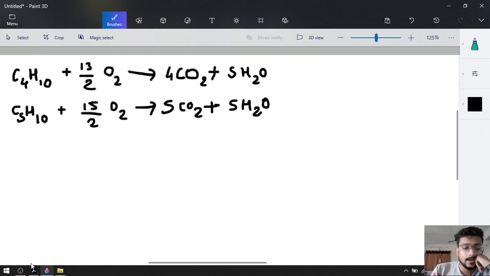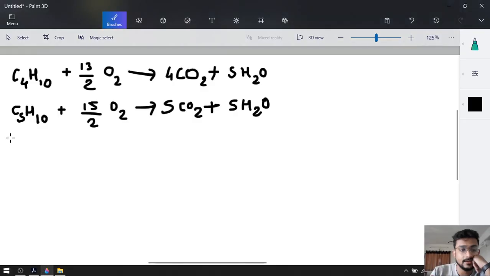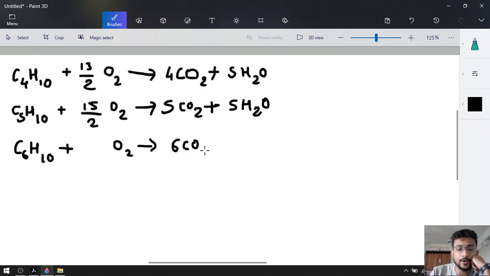After that, hexane. Hexane, C6H10, reacts with O2. If 6 carbons are there, 6 CO2 will be produced, and if 10 hydrogens are there, 5 H2O, half the amount, will be produced. So 6 into 2, 12 plus 5, 17 oxygen will be required. That's why 17 by 2.